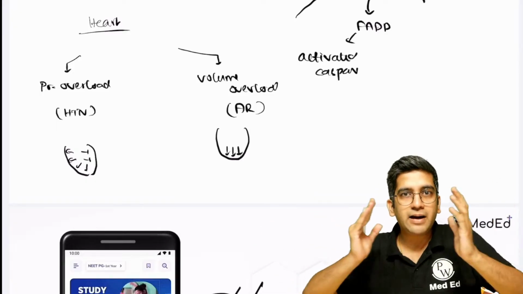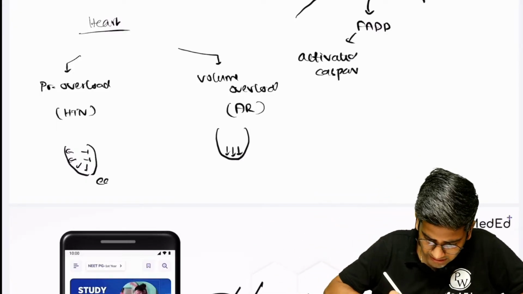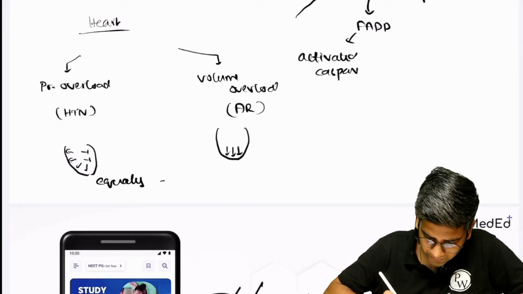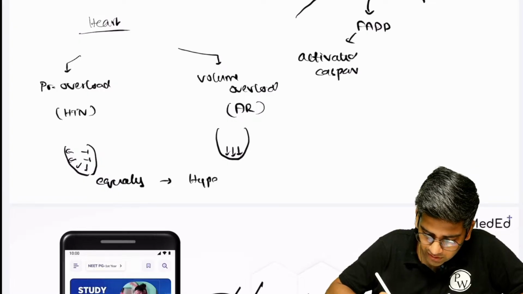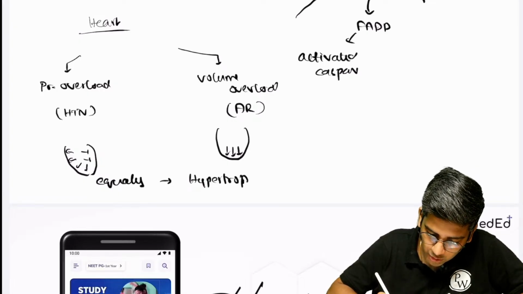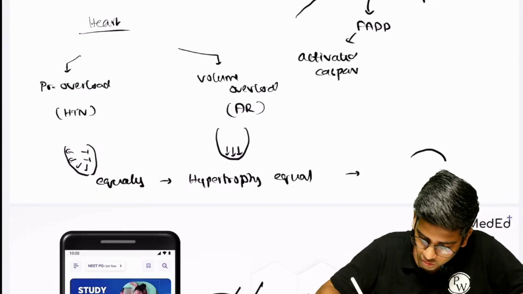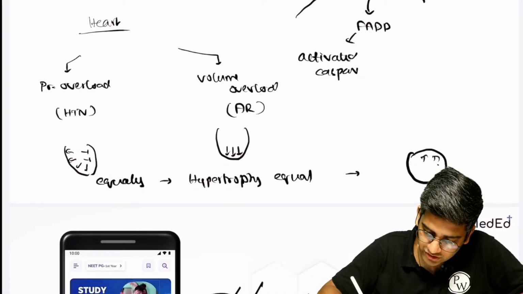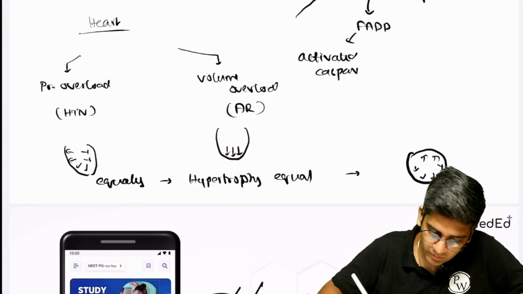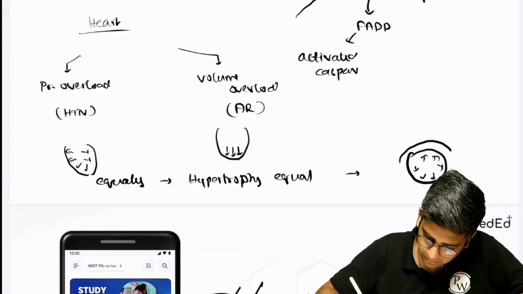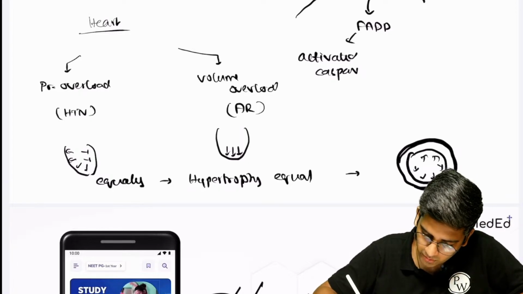So both the parts respond in the same way. Since it's equally distributed pressure, the hypertrophy will also be equal across the walls, which means it is throughout. If this is my cross section, I'll add pressure all over, and my hypertrophy also will be equally distributed.